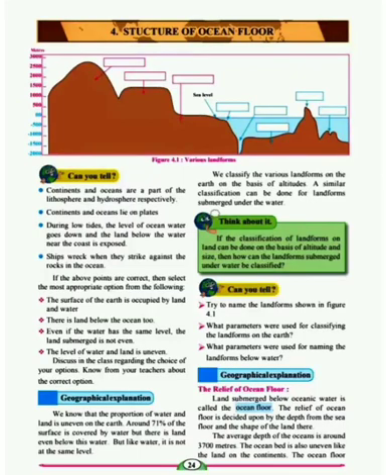Geographical explanation. The relief of ocean floor. Land submerged below oceanic water is called as ocean floor. Okay, so the land which is below the ocean water, what do we call it, students? Ocean floor. The relief of ocean floor is decided upon the depth from the sea floor and the shape of the land there. So how do you describe the relief of the ocean?